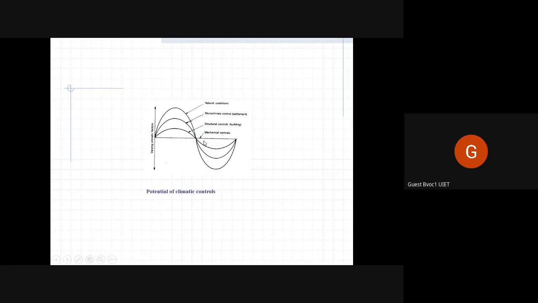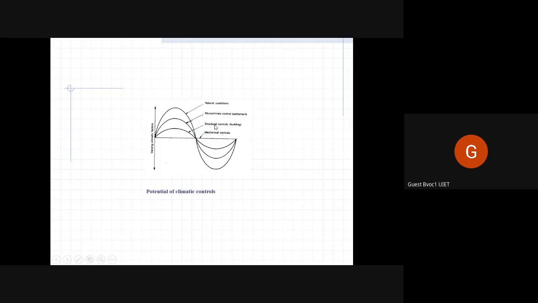This straight line shows mechanical controls, meaning machines, that is, fans, coolers, heaters, ACs. Say we cannot control the climate, so it's a flat zero. Mechanical controls only control the internal temperature, not the climate.